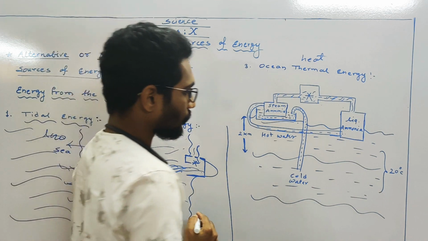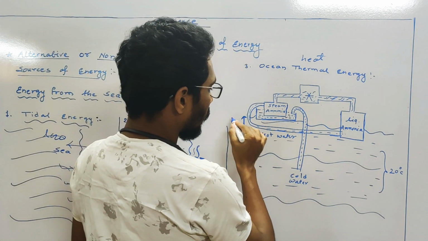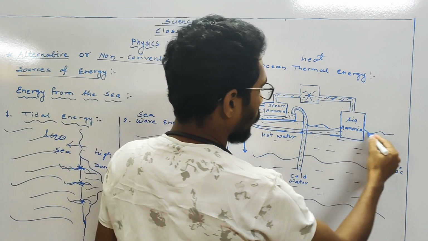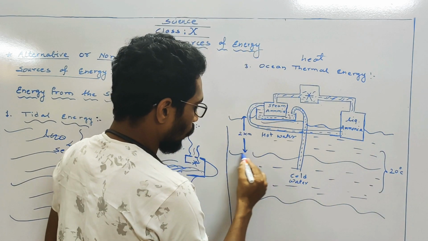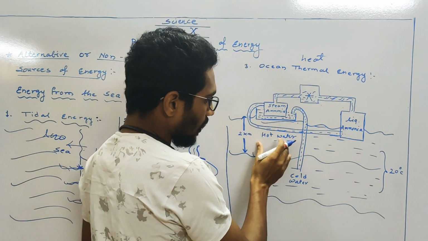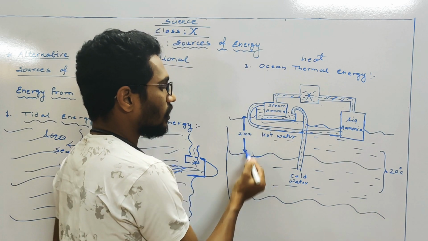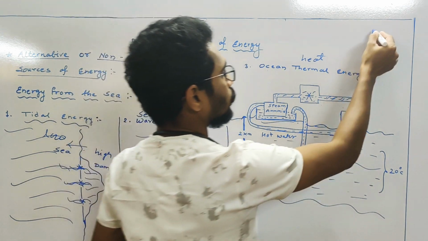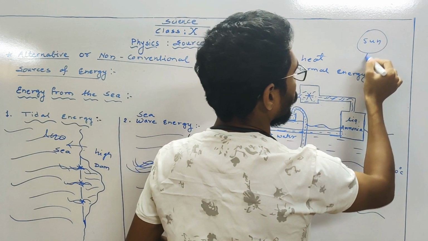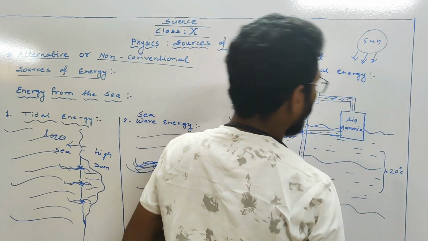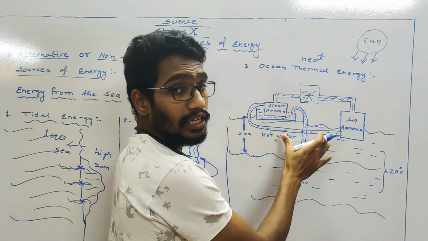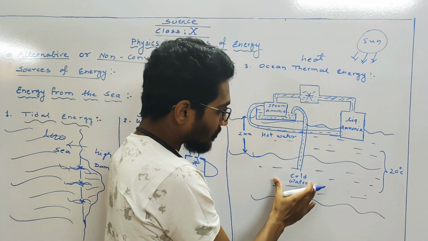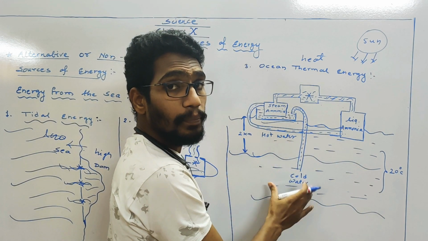Okay, see. This is the upper layer of the sea and this is the lower layer of the sea. Upper layer and lower layer must have the difference of near about 2 kilometers. Upper layer is exposed to the sun. That's why this one is the hot layer, as compared to the water in the deeper area.